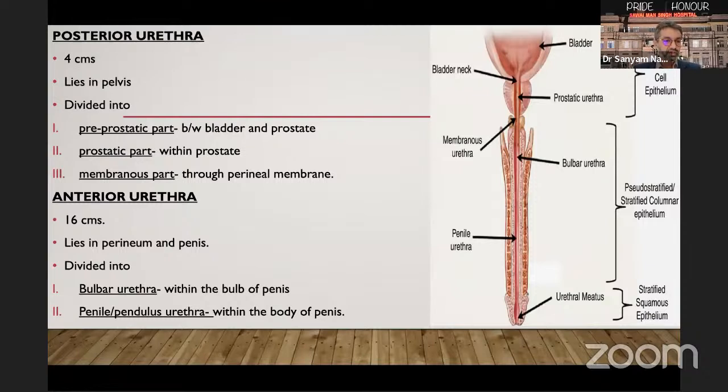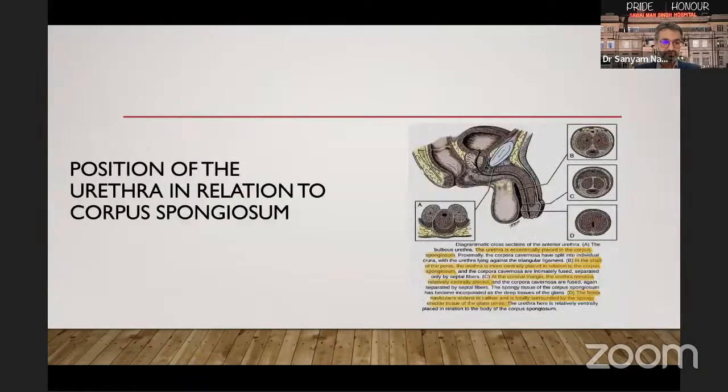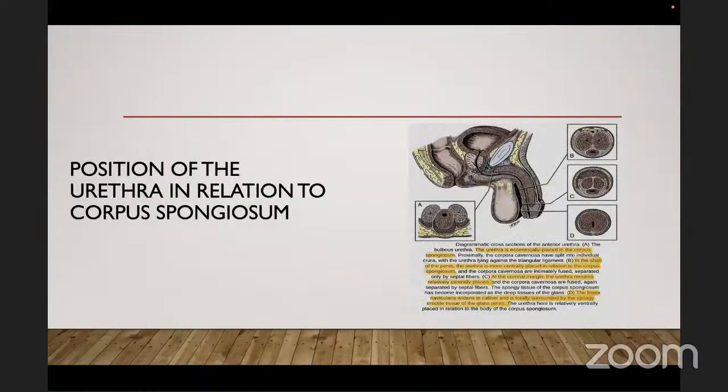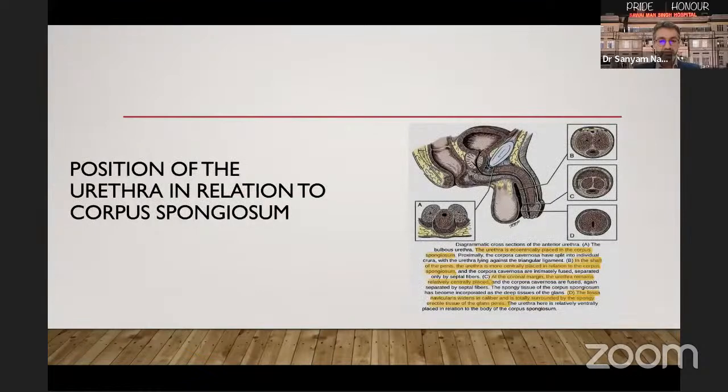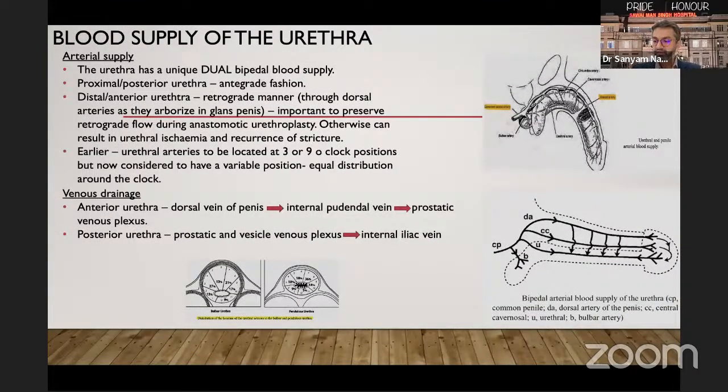It is divided into the pre-prostatic part, prostatic part, and membranous part. The anterior urethra is 16 centimeters in length and lies in the perineum and penis. It is divided into the bulbar part, which is in the bulb of the penis, and the penile or pendulous urethra, which is within the body of the penis. This is a diagram showing the position of the urethra in relation to the corpus spongiosum. The urethra is eccentrically placed in the corpus spongiosum within the bulbous urethra, and as we move distally, it becomes centrally placed.